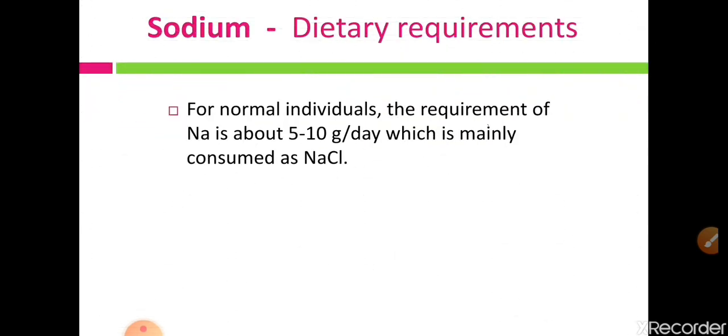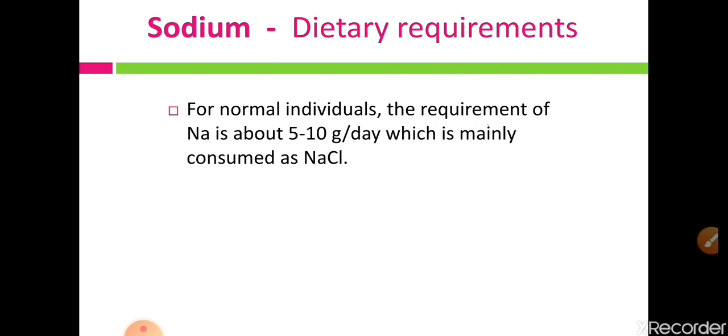For normal individuals, the requirement of Na, that means sodium, is about 5 to 10 gram per day, and it is mainly consumed as NaCl, that means common salt or table salt.